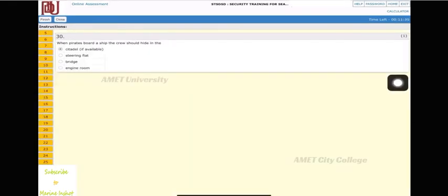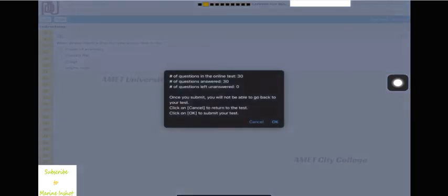Most of the questions in this assessment were from the quiz on the ebook, which you have already appeared for and completed. A pop-up window appears when you click on the Finish option after completing your assessment. The pop-up window has 2 options, OK and Cancel. One should click on OK to submit the assessment and Cancel to return to the assessment.